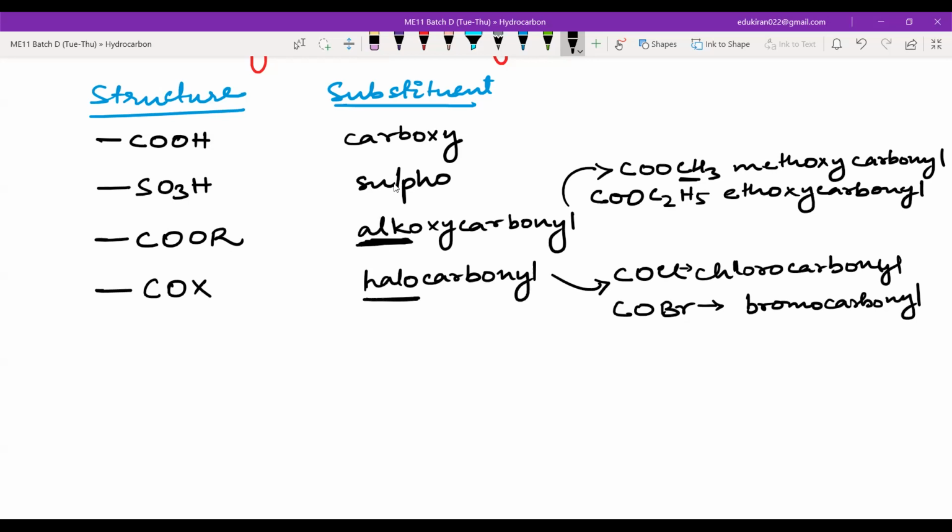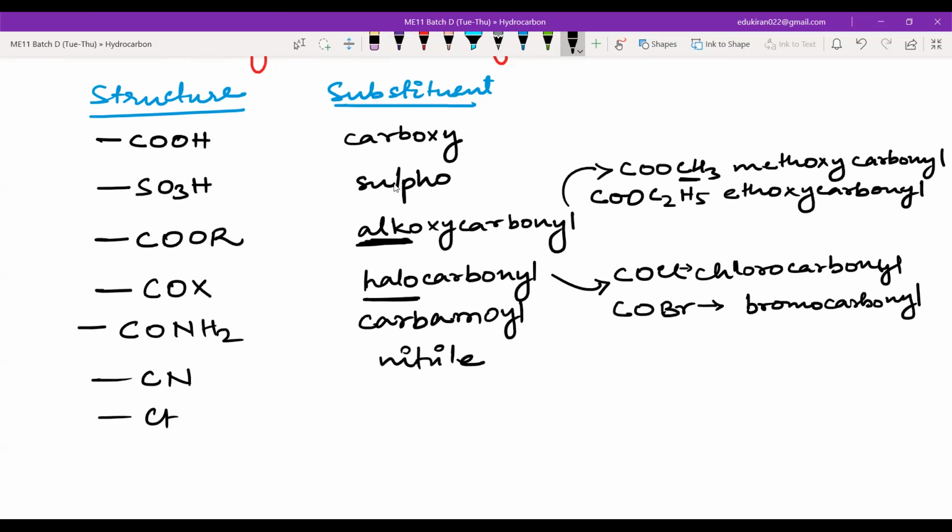So halocarbonyl is done. What about amide now? Amide, CONH2. Now here you will have carbamyl. After CONH2, you have CN, which is nitrile.